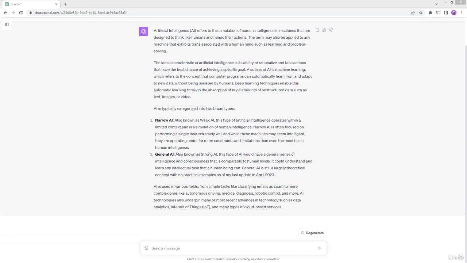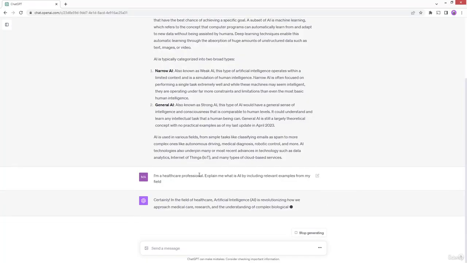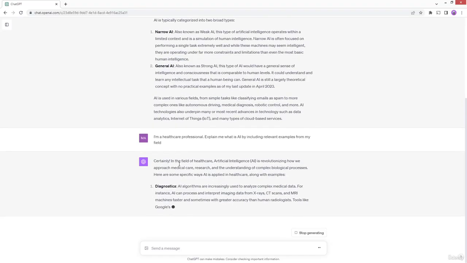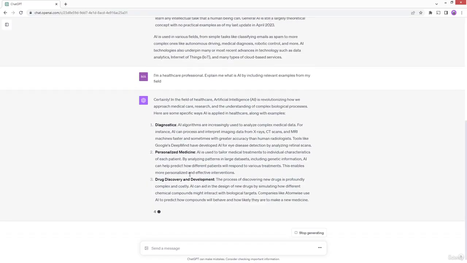So instead of just asking a very generic question like what is AI, I can make it more pointed. I can write something like, I'm a healthcare professional, explain to me what AI is by including relevant examples from my field. And when you run this time, you will see that you get a more pointed answer. ChatGPT says okay, you are in the field of healthcare, and now all the information pertains to healthcare only.